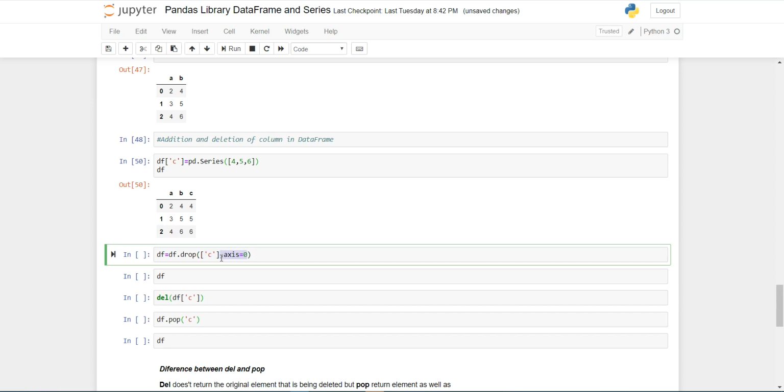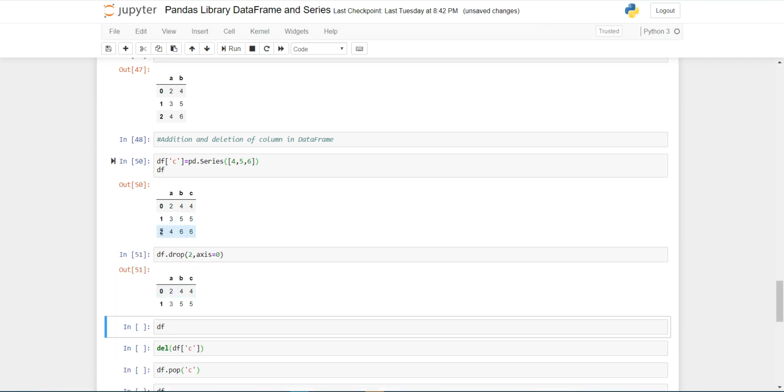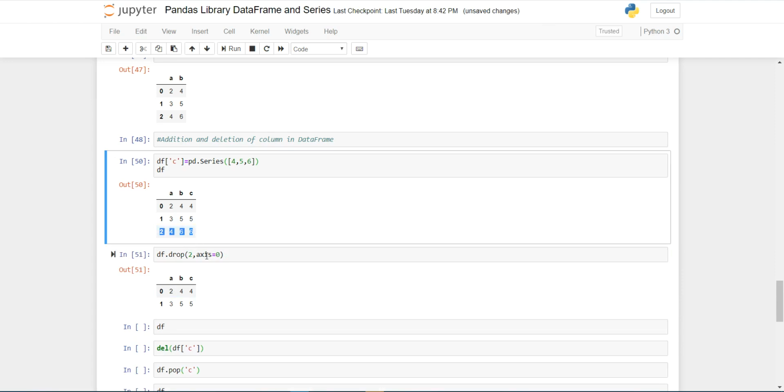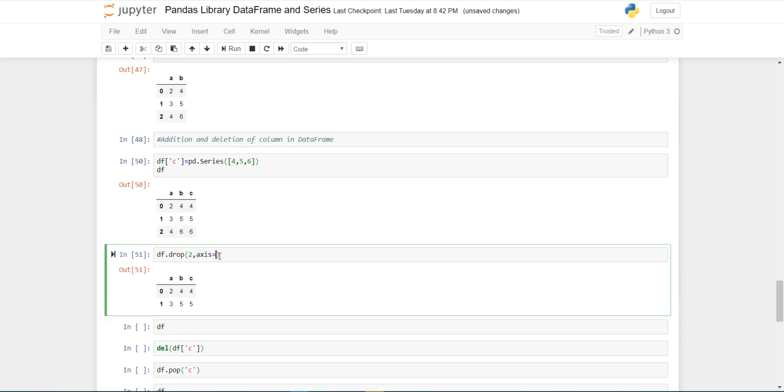Here I am dropping the rows. Suppose that I have given here 2, x is equal to 0. Then it drops the second row whose index is 2. When I am writing 2 and x is equal to 1, it drops the second index column.